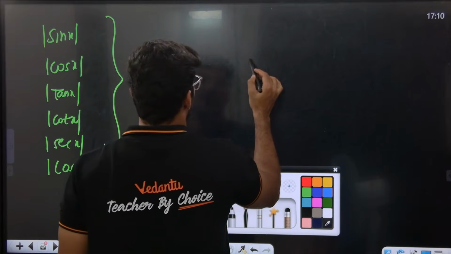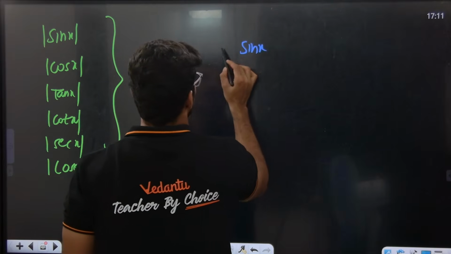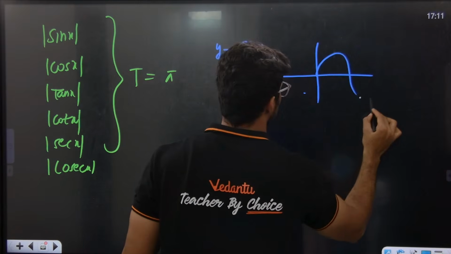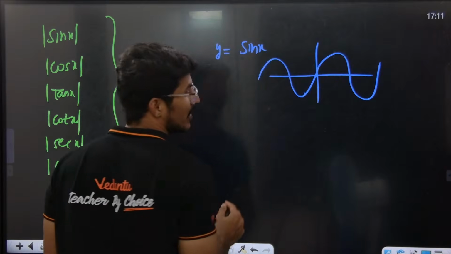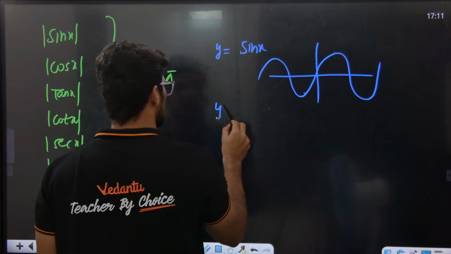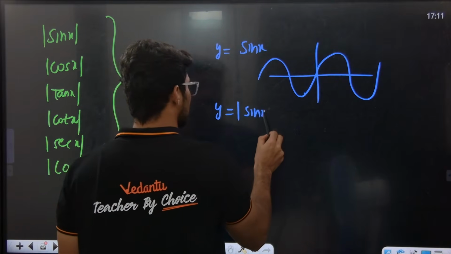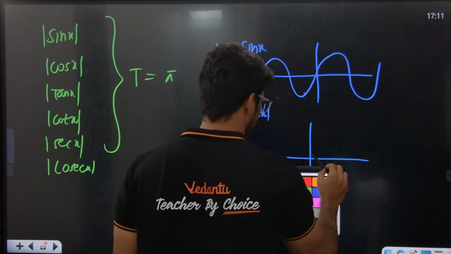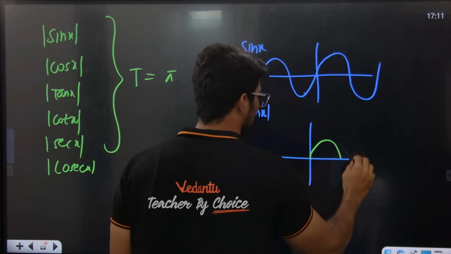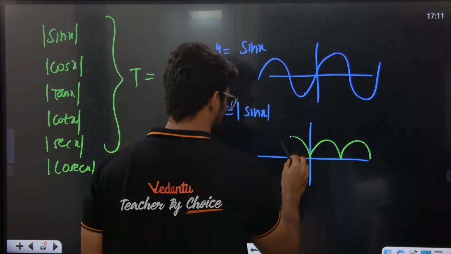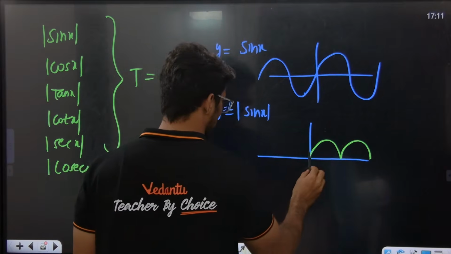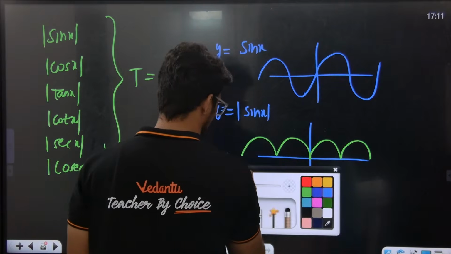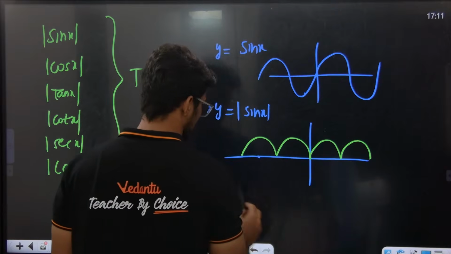Sir, the graph of mod sin x will look like this. The graph of y is equal to sin x looks like this; in the last class we already studied it. This is y is equal to sin x. So y is equal to mod sin x: everything should be above the x axis. The graph that is below comes above. Okay, so this is how the graph looks like.